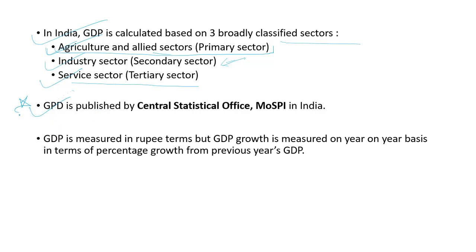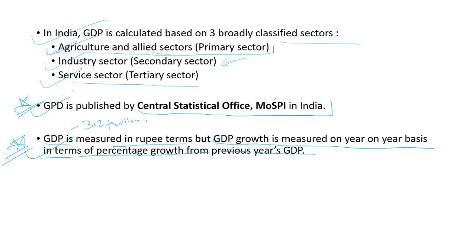So this point is important. Who publishes GDP every year? Central Statistical Office, CSO, MOSPI, Ministry of Statistics and Program Implementation. GDP is measured in rupee terms, but GDP growth is measured on year-on-year basis in terms of percentage growth over previous year's GDP, which we have already discussed. Okay, so if we talk about India, India is presently approximately $3.2 trillion of GDP in dollar terms.